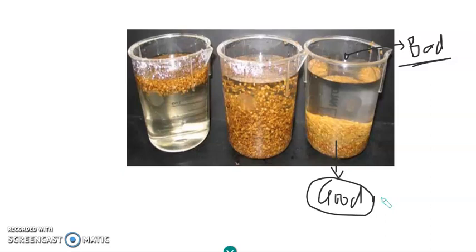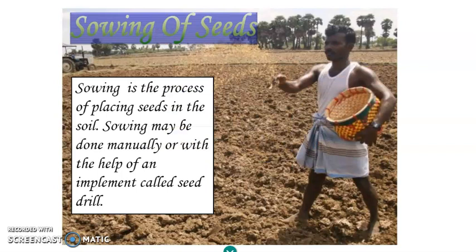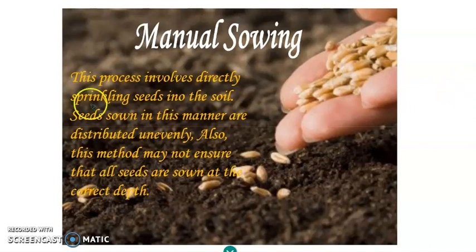So what do the farmers do? First they plow the field, they level the field, they select the seed, then they sow the seed. Sowing is the process of distributing seed in the field. It can be done manually by hand or with the help of a machine. Here the man is distributing the seeds into the field. The manual distribution is done by hand. It also ensures that all the seeds are sown in the field at the correct depth.